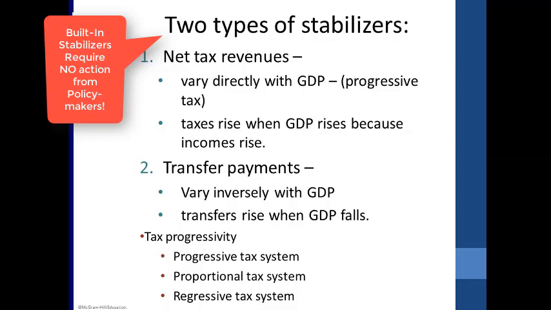Now, during the recession or trough phase of the business cycle, what happens? Okay, GDP starts to fall or is at its lowest point, so income is going to be down, which means the amount of taxes we pay is going to be down, which also means we may need some government assistance. We may need some unemployment checks. We might need some food stamps. So transfer payments will be up. So let's recap. During recession, GDP is down, income is down, net tax revenue is down, and transfer payments are up. This is how automatic stabilizers work.